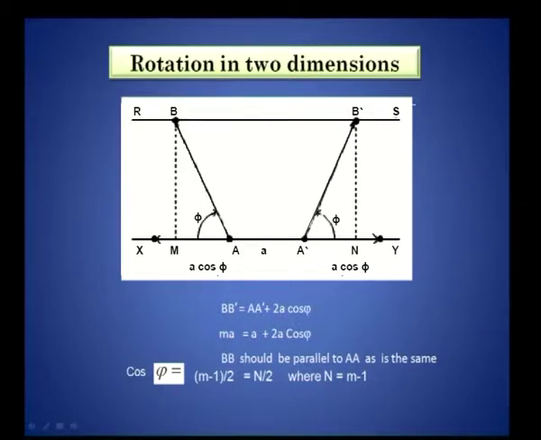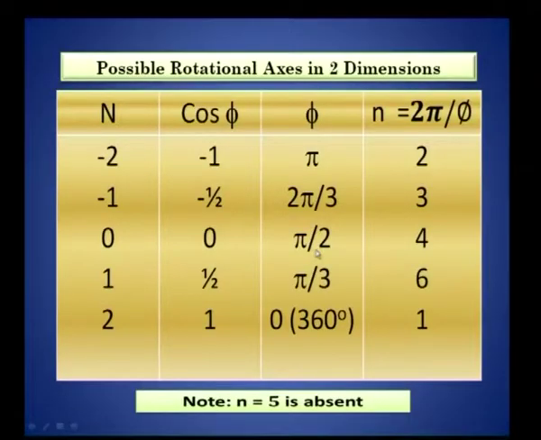If the angle phi is 90, by rotating this vector through 90 degrees you end up with the lattice point, then you have a lattice point here, you should have another lattice point here, right. Then this will be a square shaped unit cell. So, if phi is 90, you will get a square shaped unit cell. If phi is 180, what will happen? You will get a rectangular unit cell, right. If phi is pi by 2, then you will end up with a 4-fold rotation.